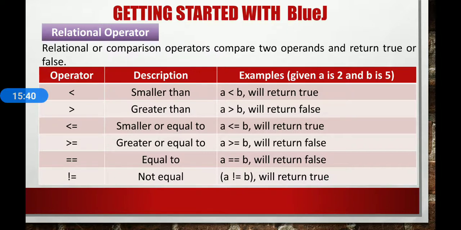Equal to. Here it is. If you want to compare the equality of numbers, then you have to use the double equal symbol, because a single equal symbol is used to assign a value. Here a equal b, no, because 2 is not equal to 5. It's false. Here is not equal. So a not equal to b is true. Here 2 is not equal to 5.